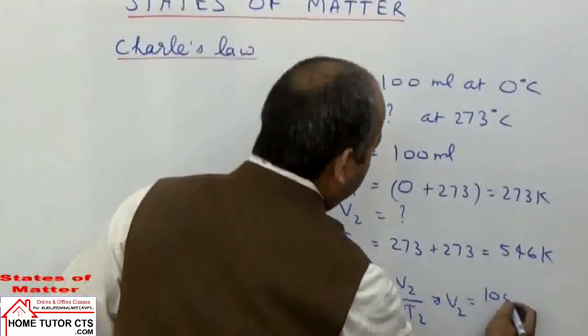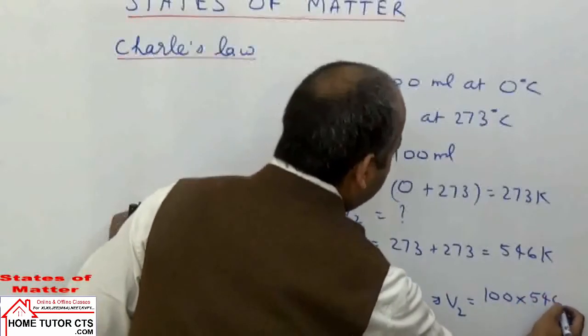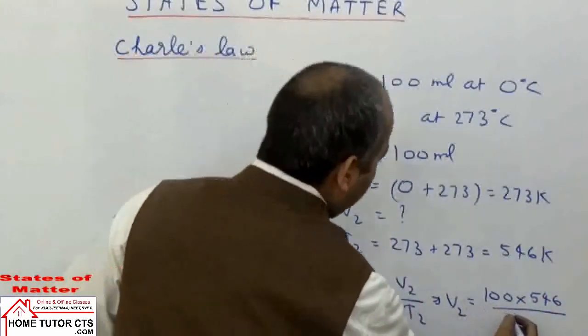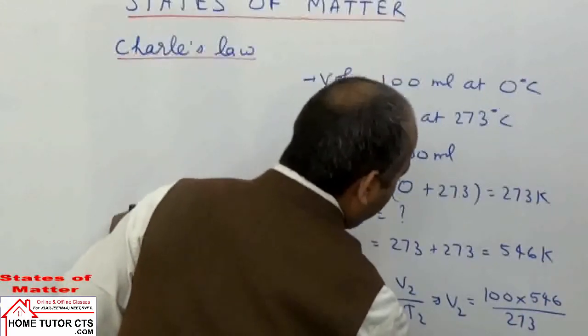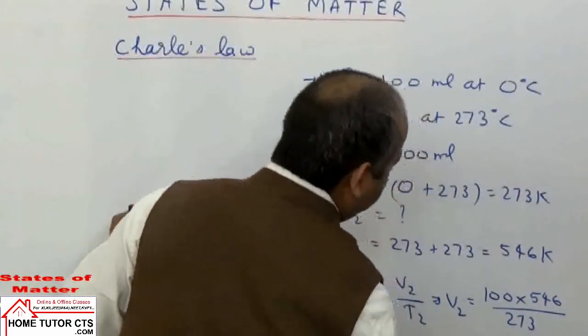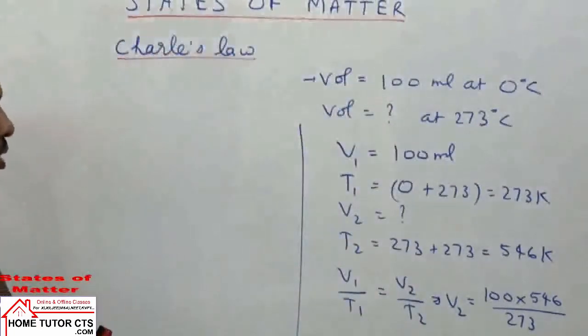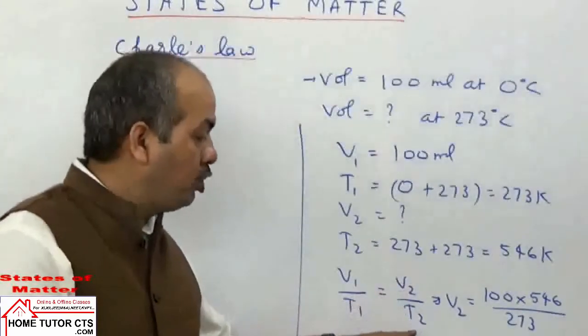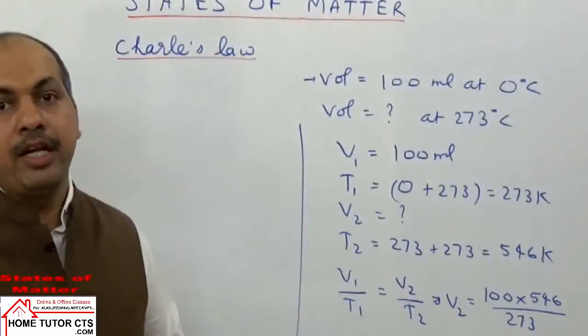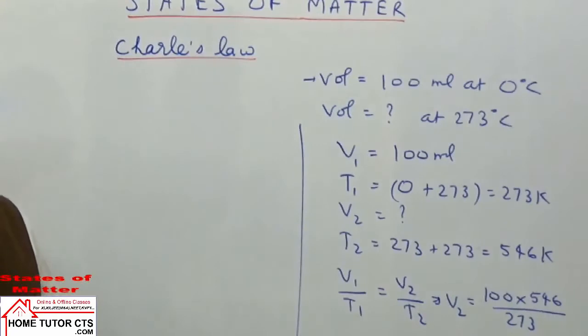V1 into T2 is 546 by T1 which is 273. It is just double. So how much is the volume coming to? 200 ml. That is the first expression. In this formula, V1 by T1 is equal to V2 by T2. We will take temperature only in the Kelvin scale.